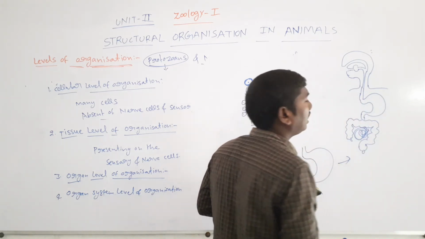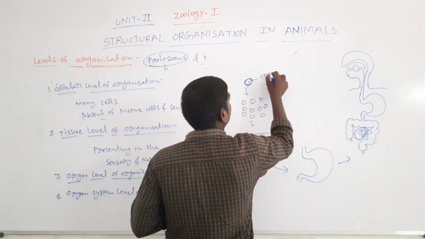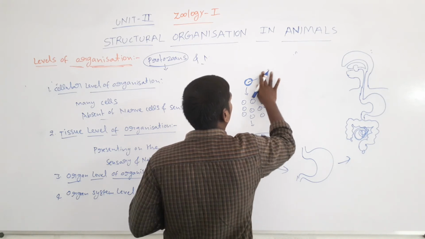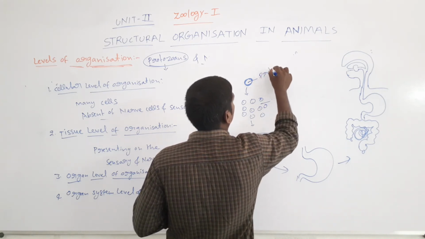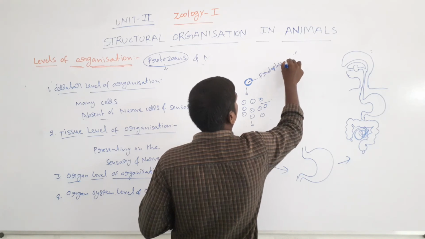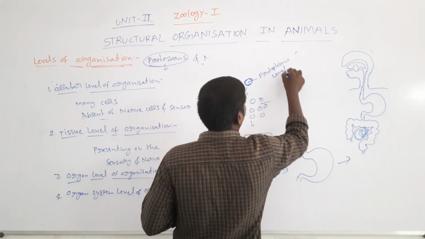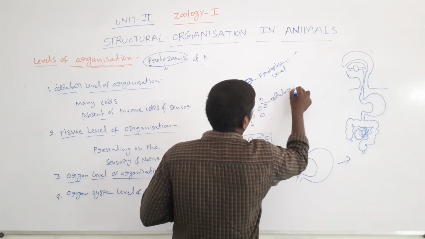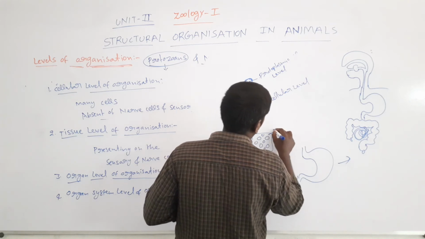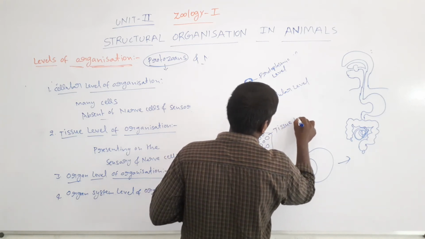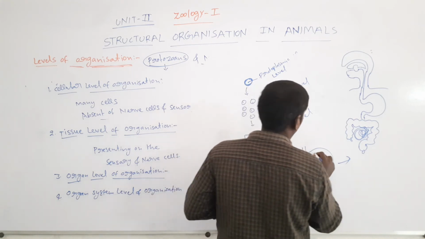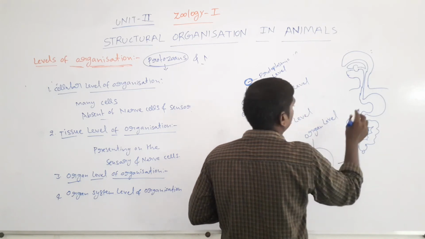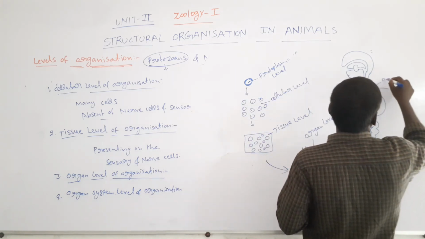So, these are the organ system, they are the cell, they are the many cells, the cellular level, these are the protoplasmic level. So, these are the cellular level, these are the tissue level, these are the organ level, these are the organ system level.